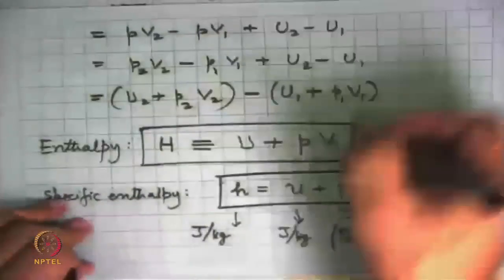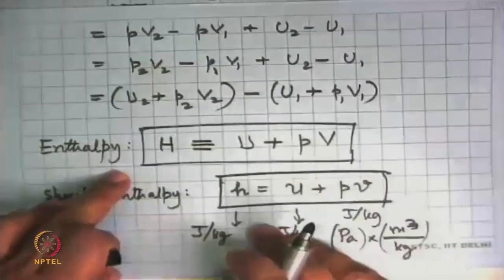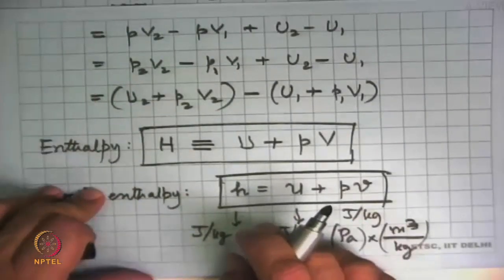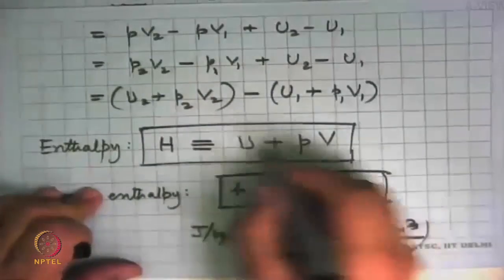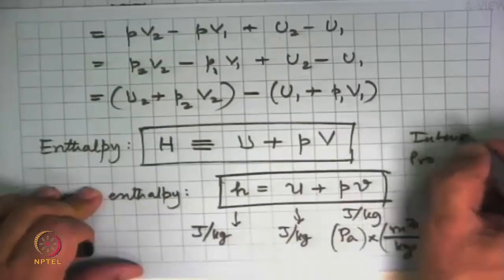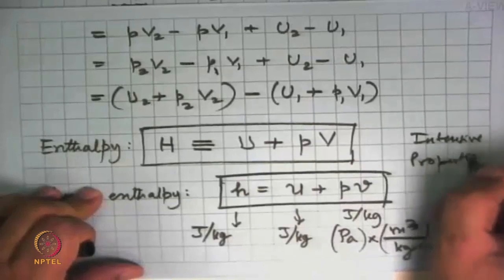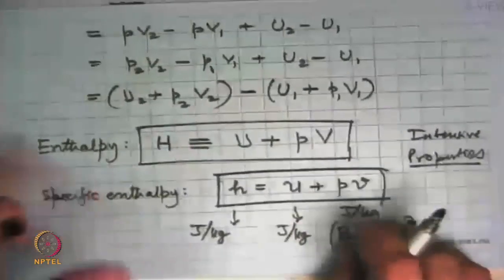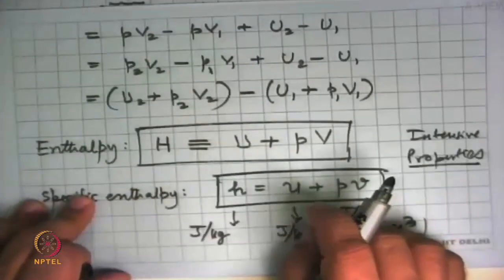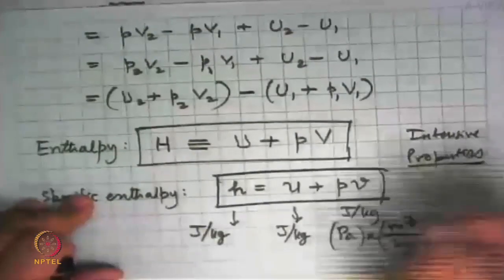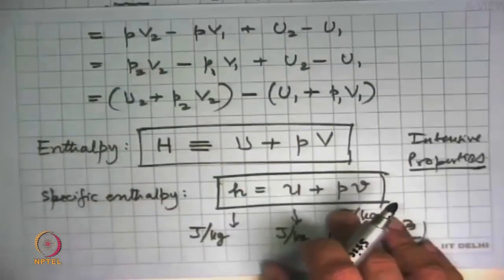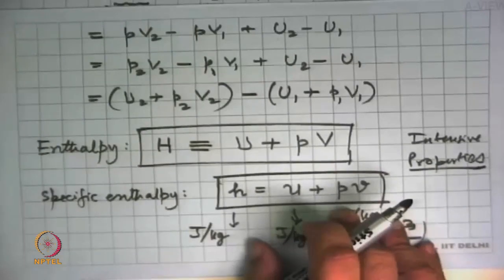Next thing is we came to this expression through a little bit of jugglery. We assumed that pressure is constant and then we substituted the initial and final pressures, but that doesn't matter in the end, because U, P, V are all properties, that is, quantities that depend only on the state of the system and not how it got there. So H is also a property. We will look at this in the third module in detail, but for right now, it doesn't matter whether the substance was in liquid phase, vapor phase, solid phase, a mixture or an ideal gas. It makes absolutely no difference.